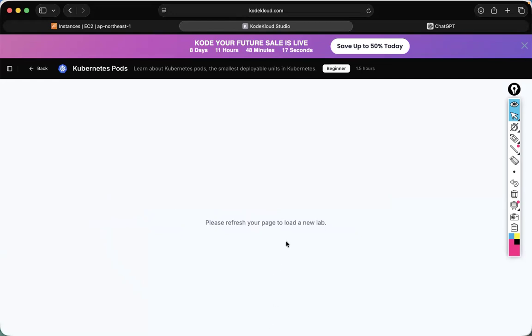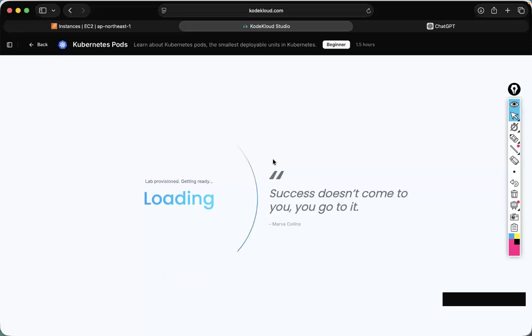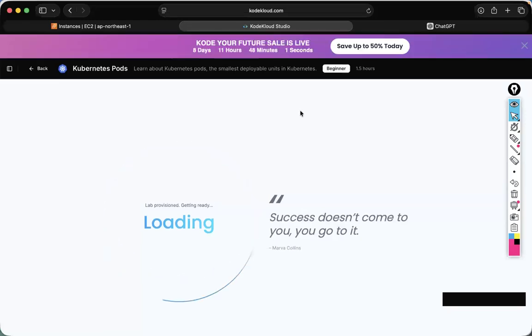Git command starts with what? Git. Yes. Docker command starts with docker. Ansible starts with ansible. Terraform command starts with terraform. Kubernetes command starts with kubectl. Kubectl is nothing but kube control tool.